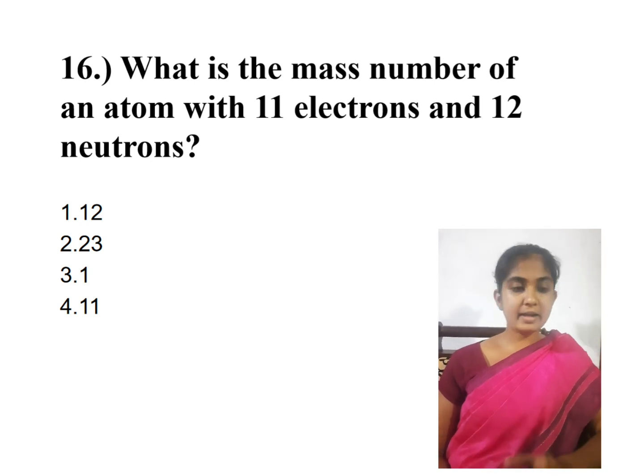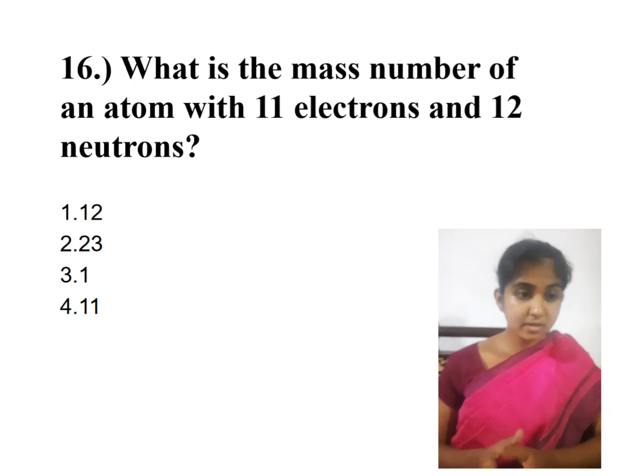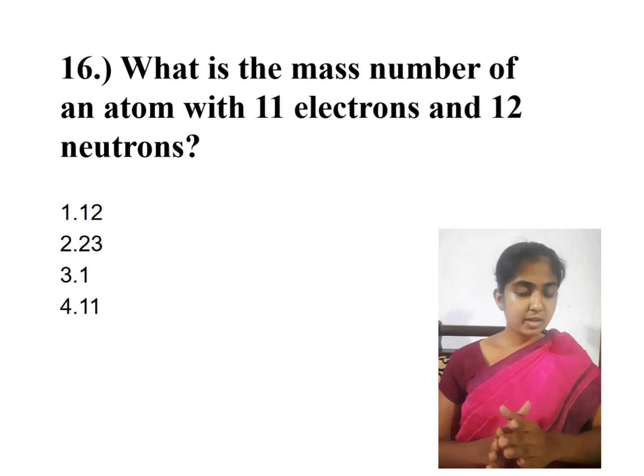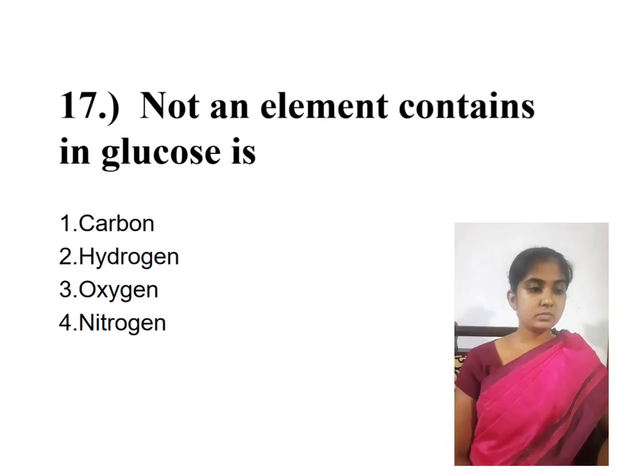Mass number is the sum of neutrons and protons in the nucleus. So the addition of 11 and 12, answer 23.